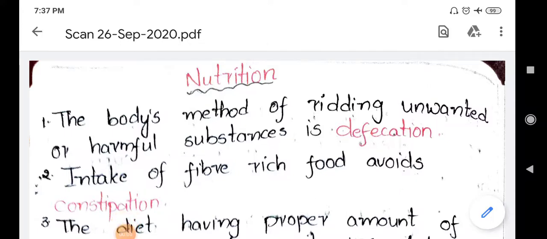Today we are going to learn the worksheet related to the chapter nutrition and the subtopic is malnutrition.